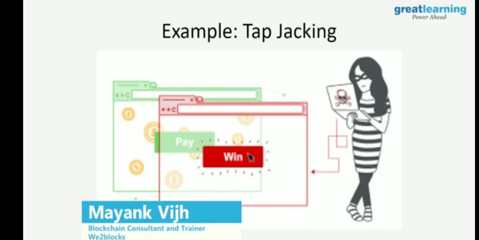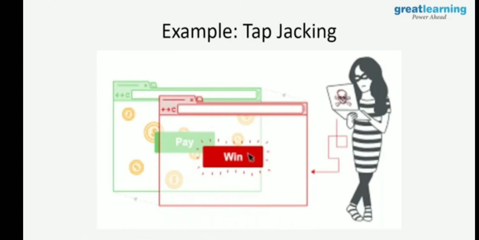So one example of attack, which is a very common one, is related to tap jacking. You might have heard about click jacking. Click jacking is when you are clicking on a link, but the attacker is actually changing the URL of the link, and you will click on the attacker's link, and then you will be directed to their website or their page. So that's click jacking.